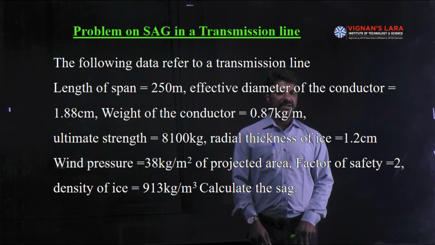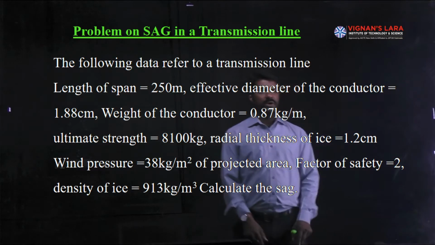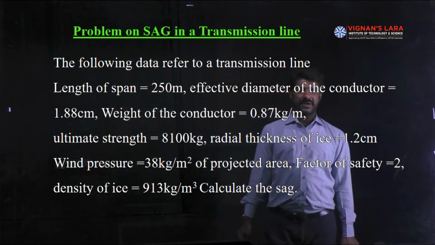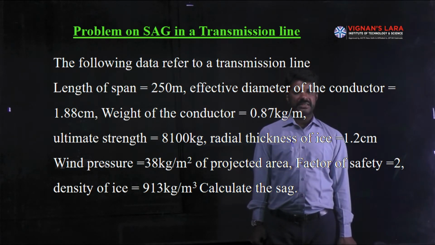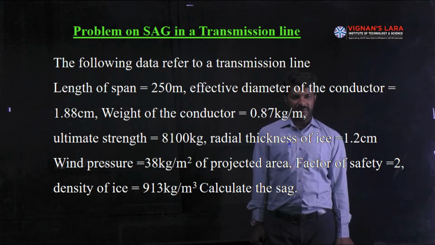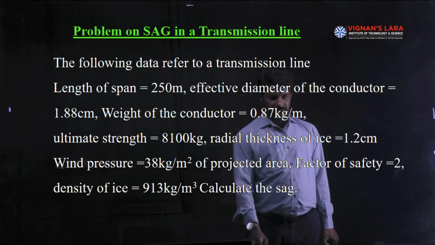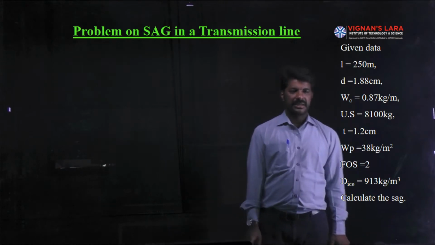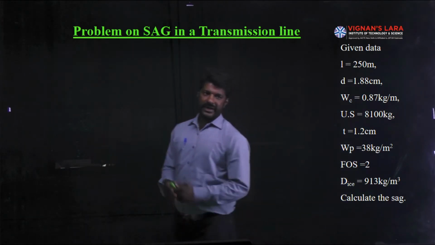The factor of safety maintained here is equal to 2, and the density of ice is 913 kg per meter cube. Out of all these given data, we have to estimate or calculate the magnitude of sag. Okay, so coming to the solution part, the given data is very clear.